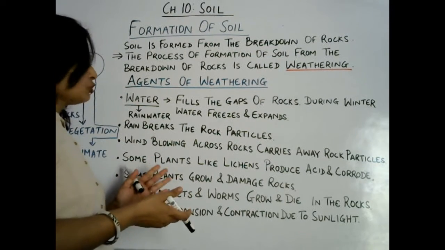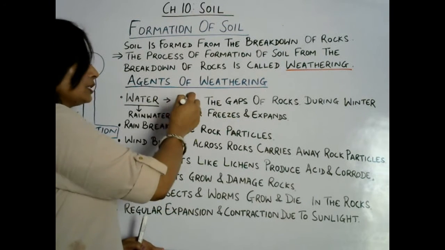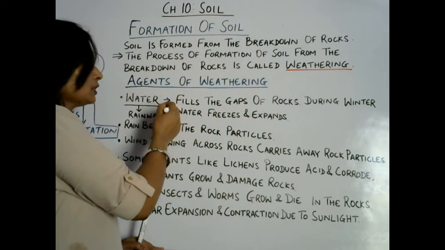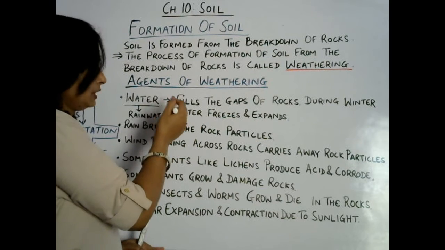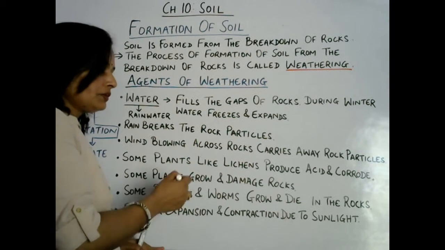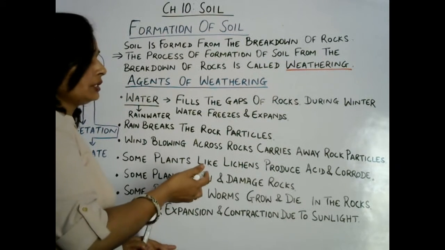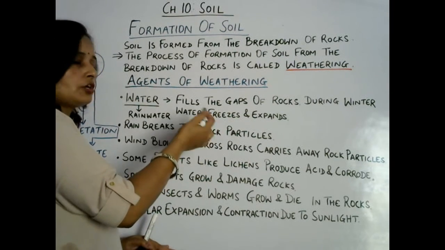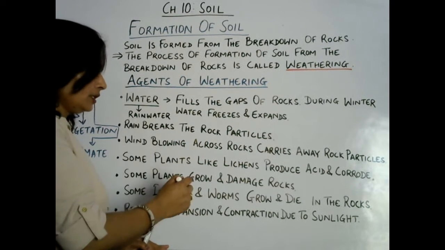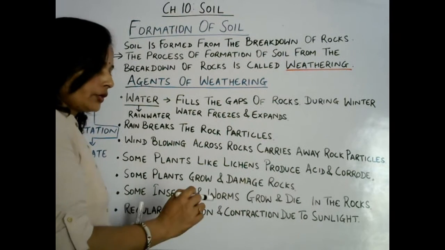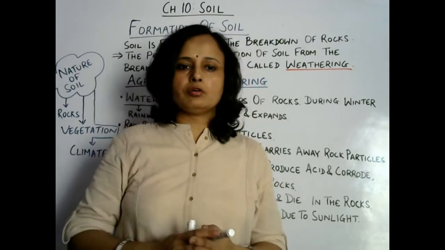Before water came, there was high temperature, and after it gets water, whether from rain water or some other source like river water, the temperature will decrease. So uneven expansion and contraction will take place in the different parts of rocks, inner and outer part of rock. Okay, so in that way, rocks are broken down and finally it proceeds to soil formation.